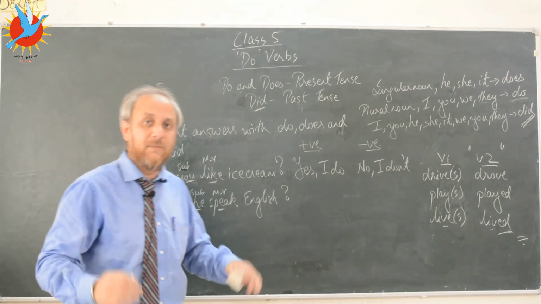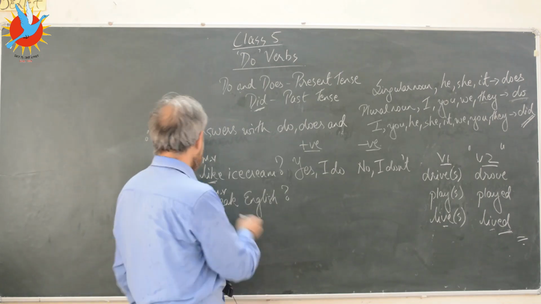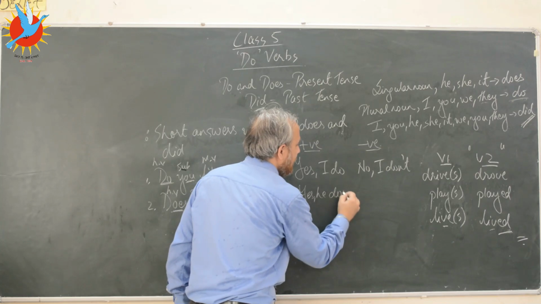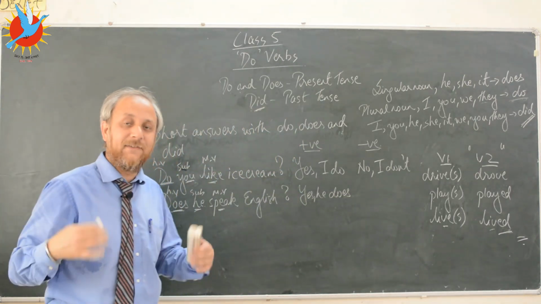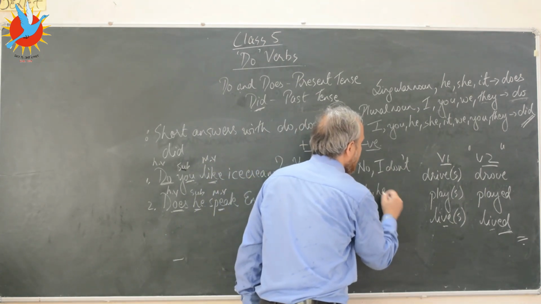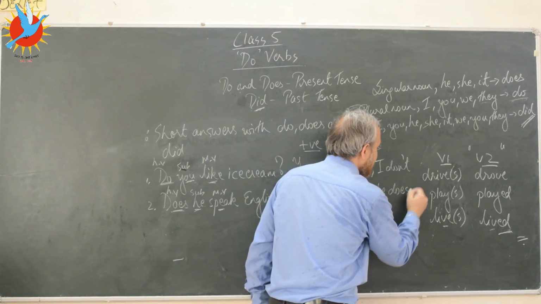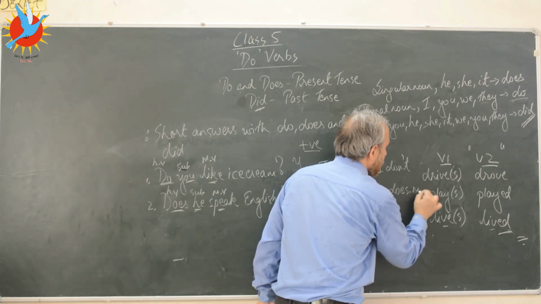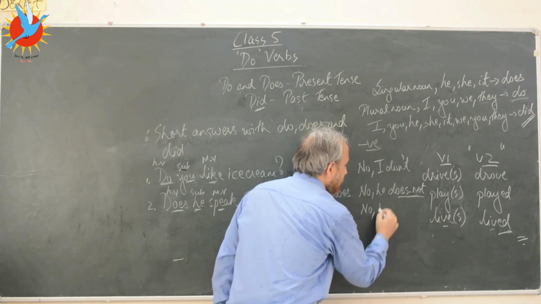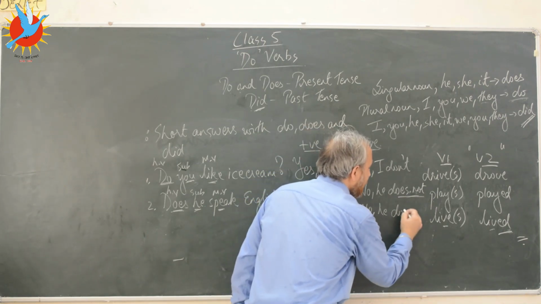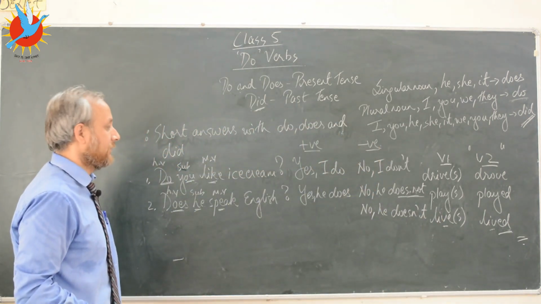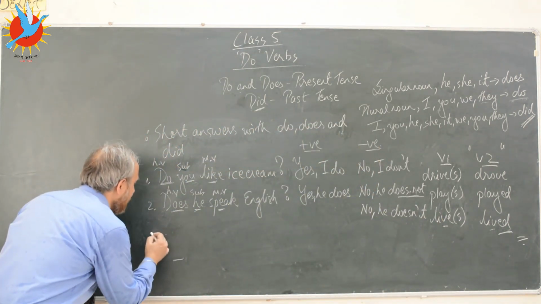If you want to give an affirmative or a positive answer, what will you say? Does he speak English? Yes, he does. If you want to give a negative answer, what will you write? No, he does not. Or you can also contract does not: no, he, D-O-E-S and apostrophe T. No, he doesn't. Okay? And let's see how it works with did.